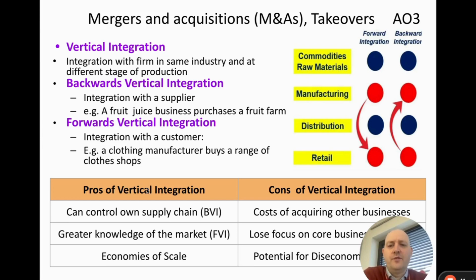So what are some pros of vertical integration? Well, with BVI, backwards vertical integration, we can control our own supply chain. So in this situation where the fruit juice business purchases a fruit farm, we're able to control everything up to this point. And so if a fruit juice business buys their fruit from a fruit farm, what about if the fruit farm pushes prices up, for example, or chooses to sell to a competitor?